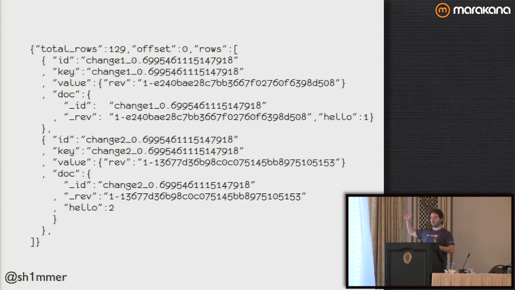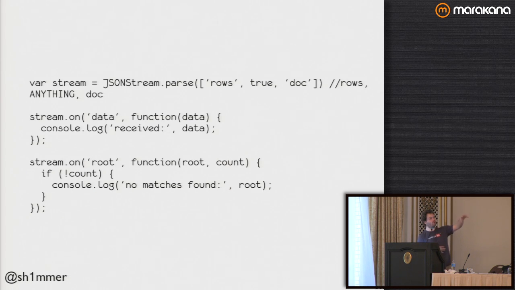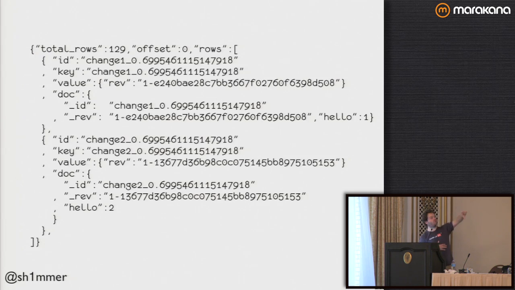So I go and get my requests from my database, whether it's Couch or Mongo or whatever, and I bring it back. And it's much more efficient for me to be able to stream it. So JSONStream is basically the idea that by having a JSON parser that can read off the wire, each of these rows atomically could be useful, right? I may still want to do something atomically on this row in order to build my doodad. The difference from before was that in the first example, we had this doodad, and it needed to be a complete thing. It needed to be like, here are my parts, I need to do stuff.